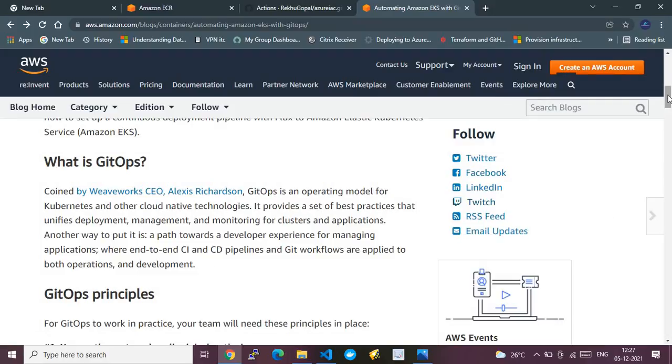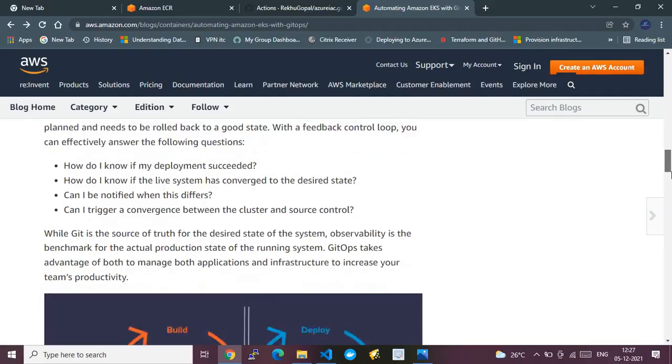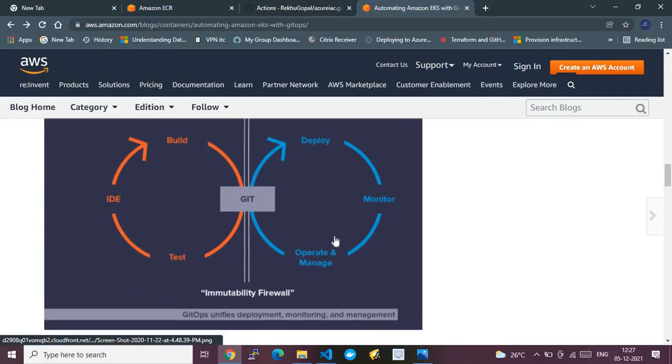If I scroll down, I will show you a diagram. That diagram really helped me understand what GitOps is. Earlier, we used to build the infrastructure using the DevOps method. But once the infrastructure is up and ready, we then need to manage the application workloads on it, and that will also be covered using the DevOps methodology. If we combine these two, development and operations, then what comes out of it is called GitOps.